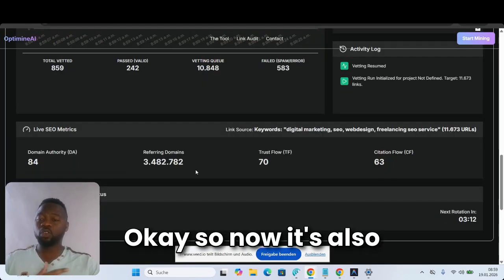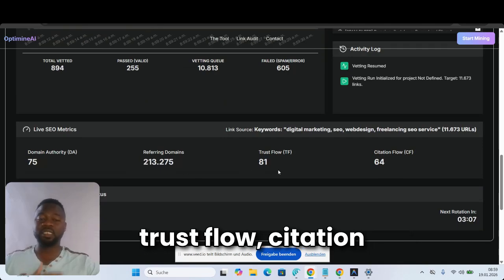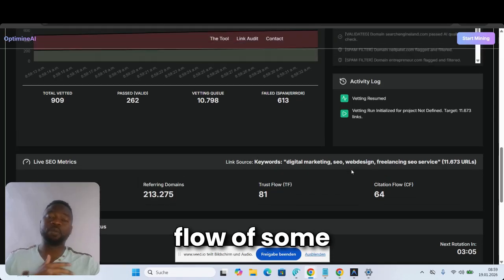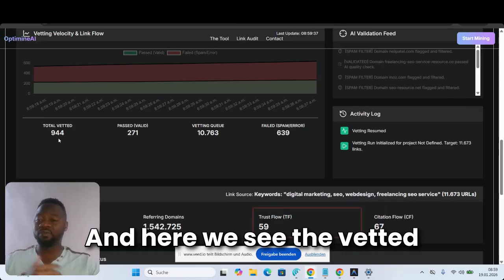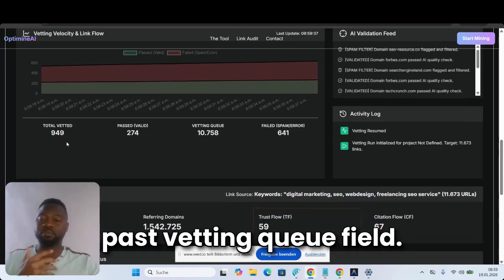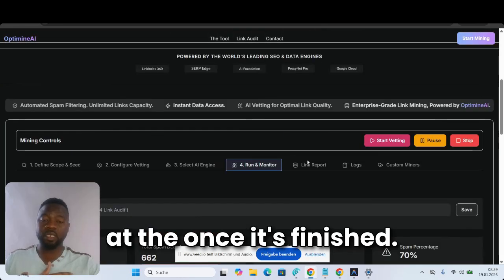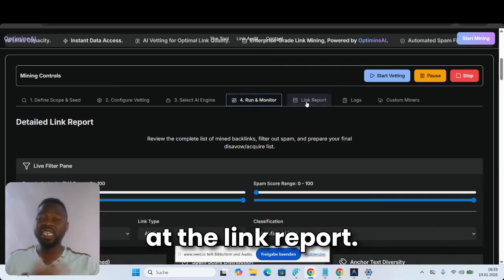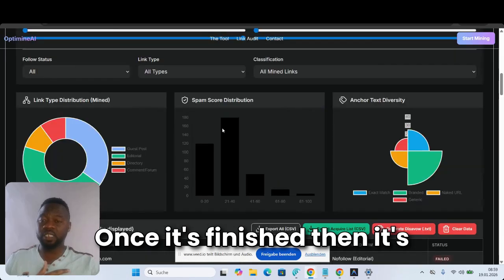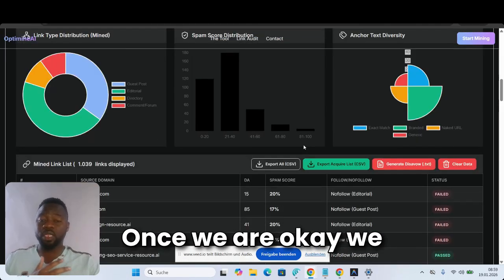Okay, so now it's also showing us the domain authority, domain rating, trust flow, and citation flow of some of the backlinks that it's discovering. And here we see the vetting: working, passed, vetting queue, failed. Once it's finished, we can have a look at the link report, and it's going to show us everything about it.